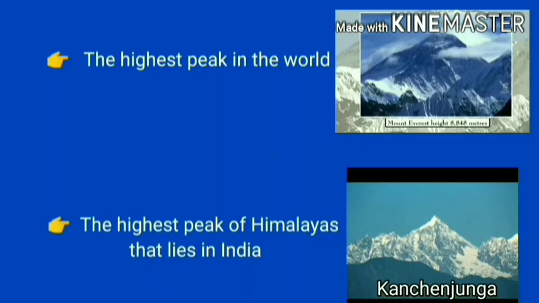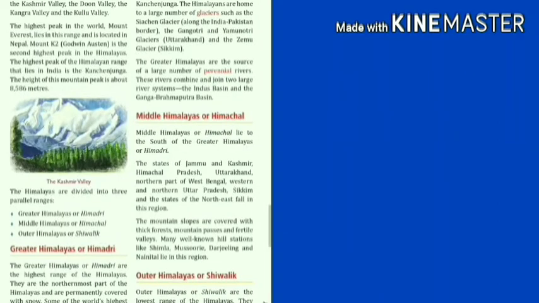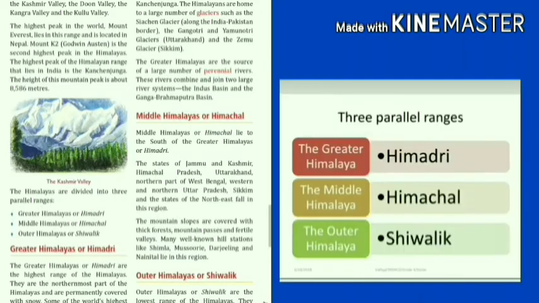And if it is asked which is the highest peak of the Himalayan range that lies in India, it will be Kanchenjunga. As we all know, the Himalayas consist of a series of parallel ranges. The Himalayas are divided into 3 parallel ranges. What are they? The Greater Himalaya or Himadri, the Middle Himalayas or Himachal, and the Outer Himalayas or Shivalik. These are the 3 parallel ranges.